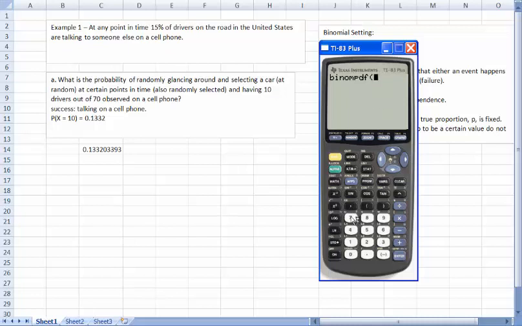What it wants first is the sample size, which is 70, trials, comma, the probability of success, which is 0.15, comma, and lastly, what it wants is the number of successes you want to witness, 10. Enclose it, hit enter, and there you have it.